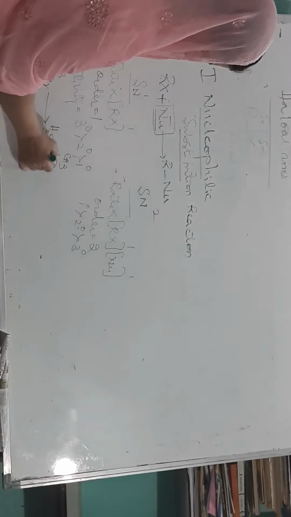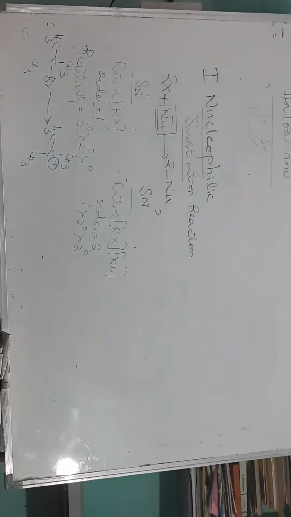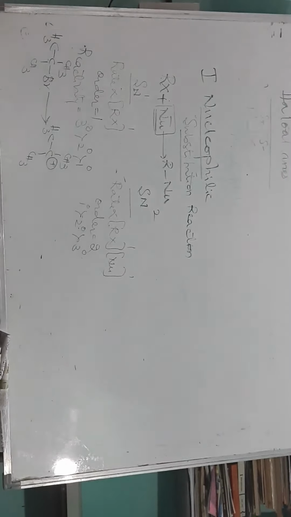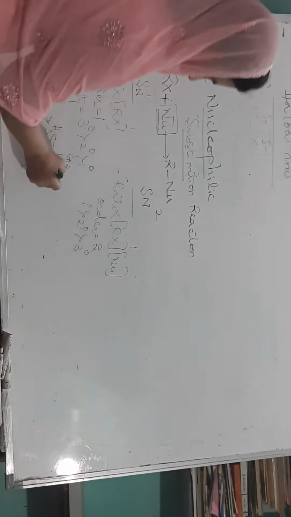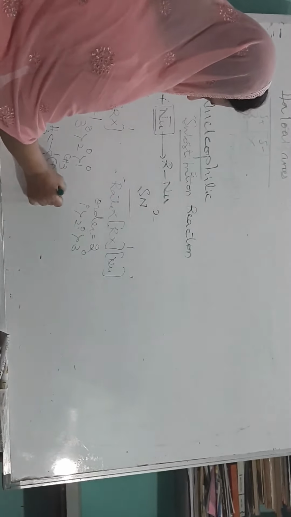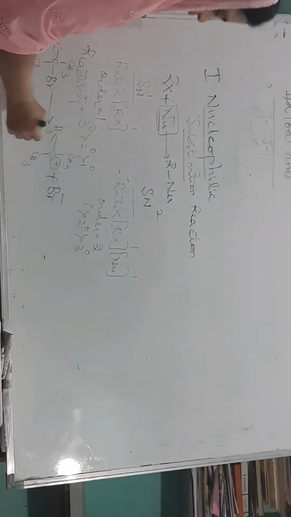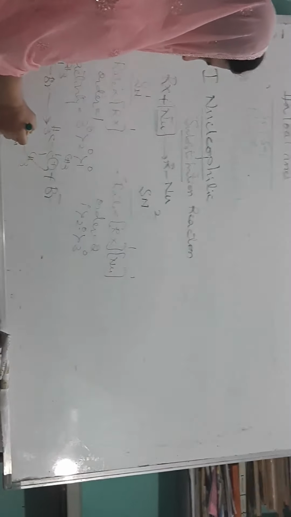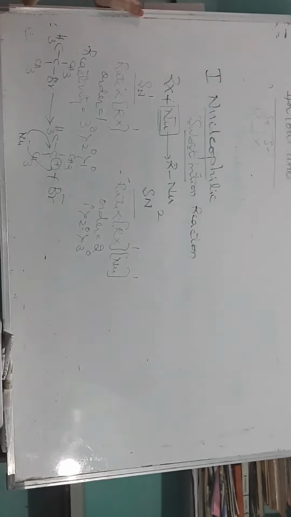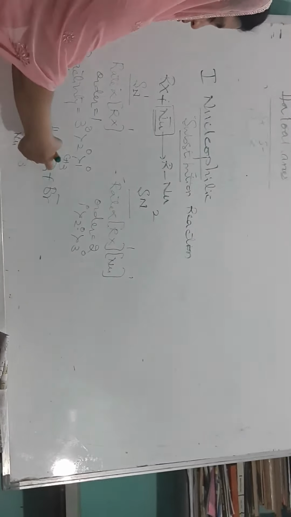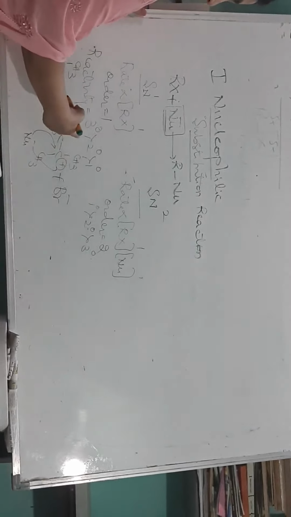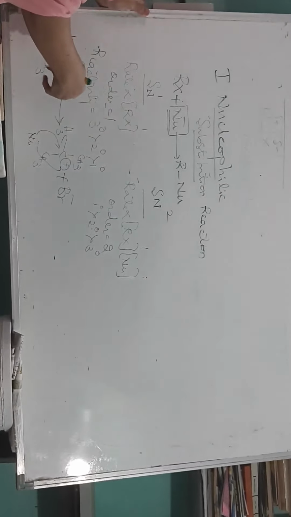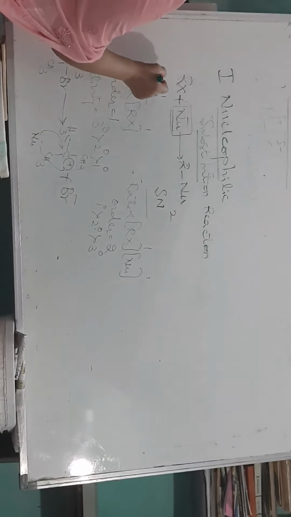Children, have you remembered, in the previous class I said that carbocations are planar in nature. That means the incoming nucleophile can attack either from the front or from the back. We know that when it attacks from front and back, dextrorotatory and levorotatory products are both possible.